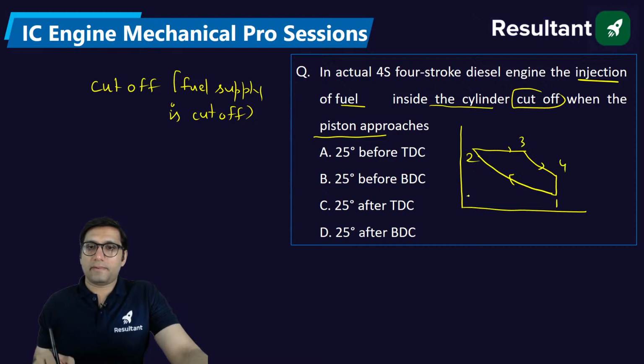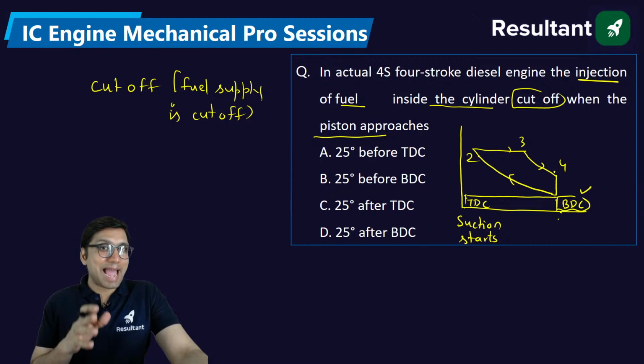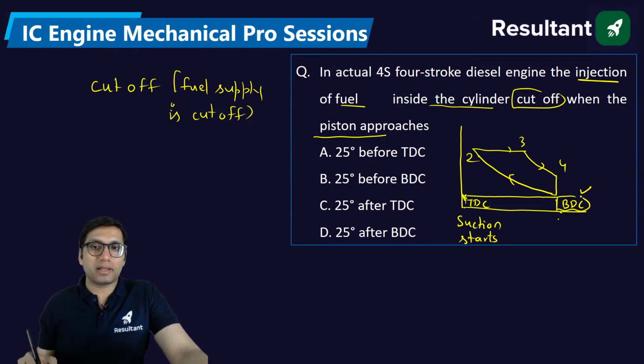Basically, if this is top dead center and this is bottom dead center position, then suction starts at top dead center and completes at bottom dead center in ideal condition. In actual condition, suction starts before top dead center and closes after bottom dead center.